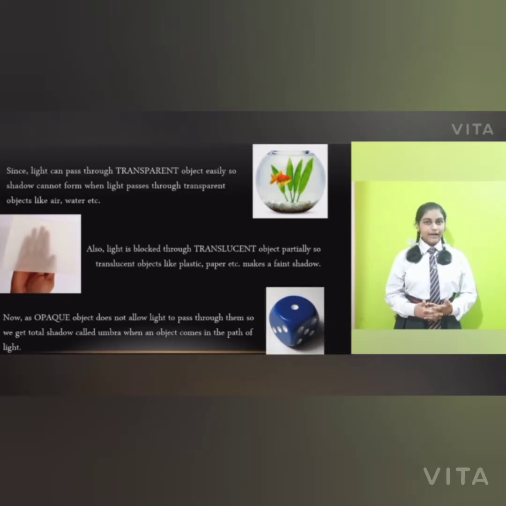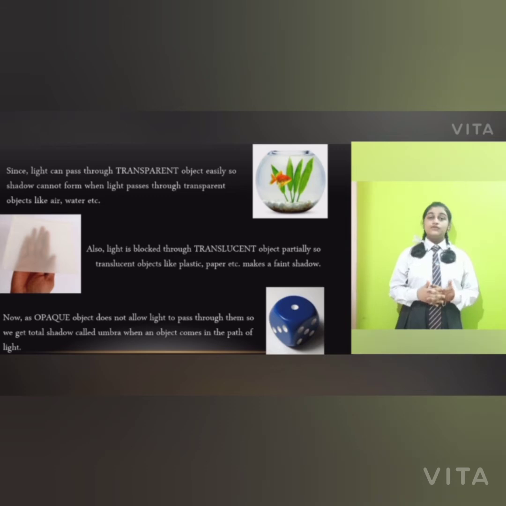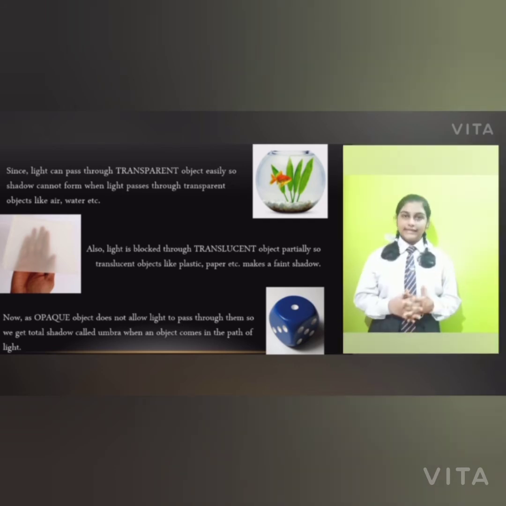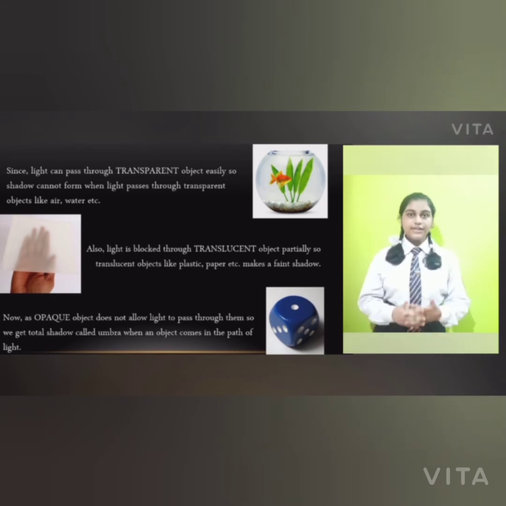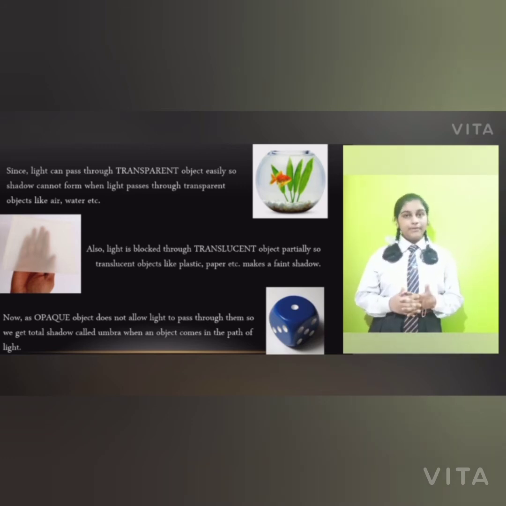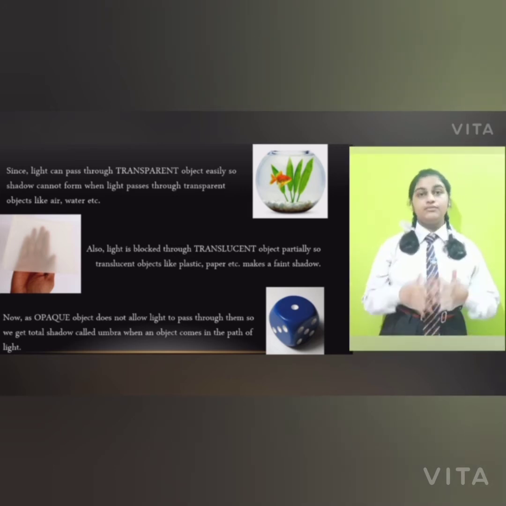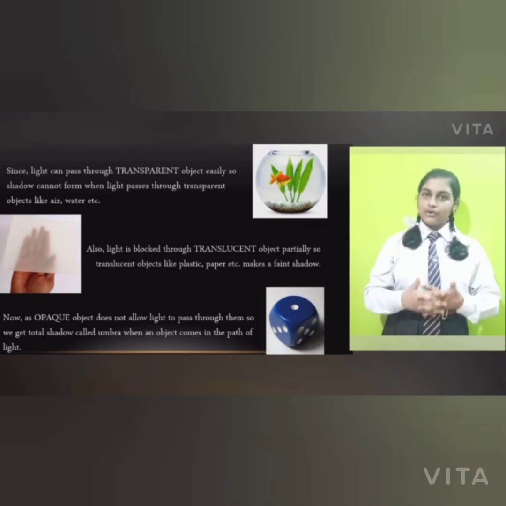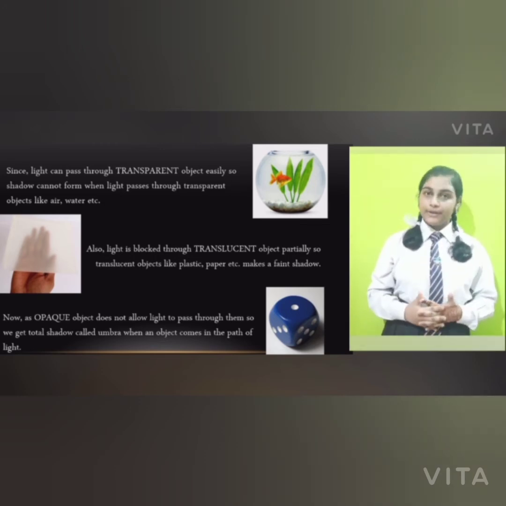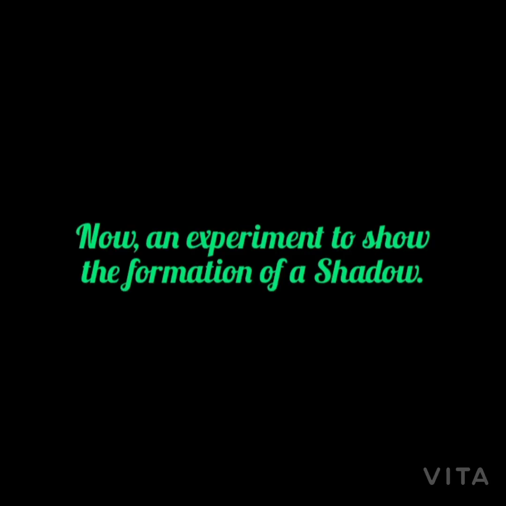Since light can pass through transparent objects easily, a shadow cannot be formed when light passes through transparent objects like air, water, etc. Now, light is blocked partially by translucent objects. So, translucent objects like plastic, paper, etc. make a faint shadow. Now, as an opaque object does not allow light to pass through it, we get a total shadow called umbra when an opaque object comes in the path of light.